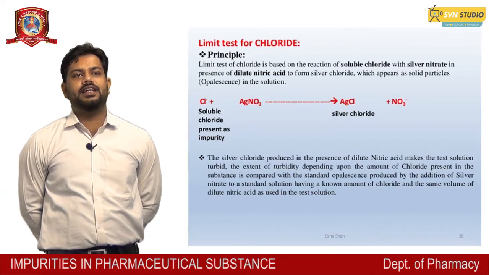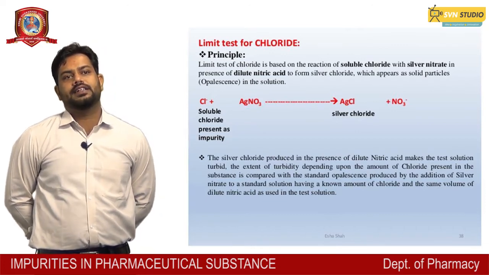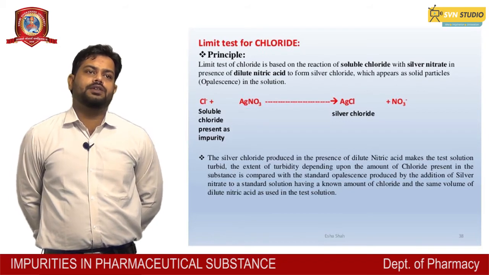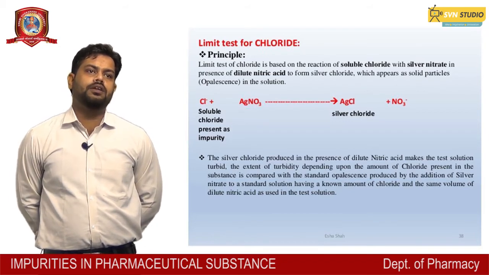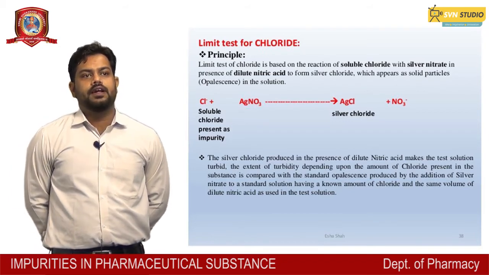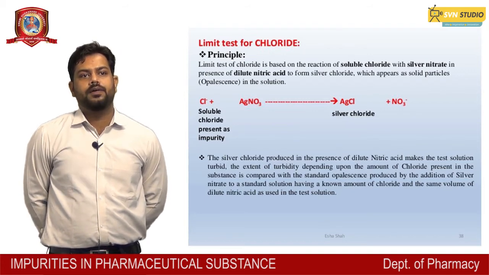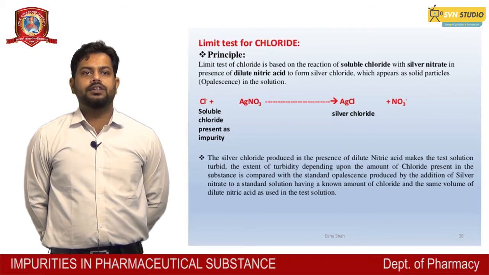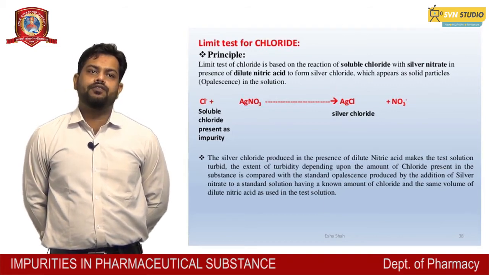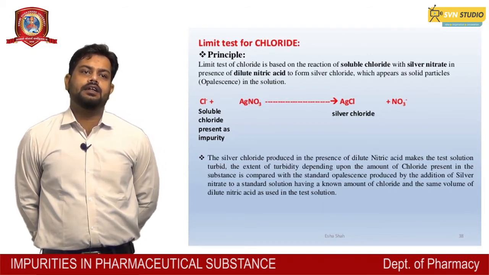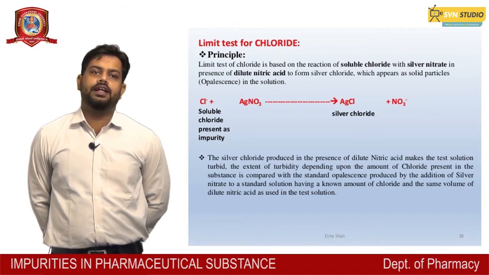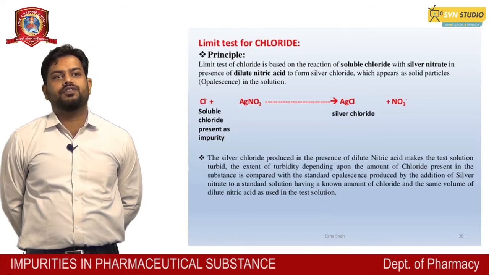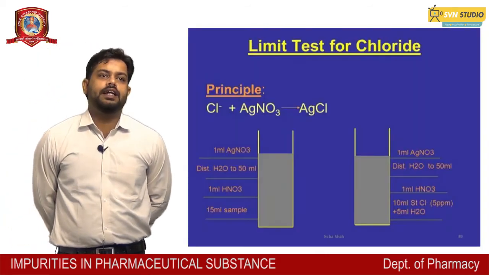When the opalescence is produced, the substance being tested in the Nessler cylinder should be found pure. That is, Cl plus AgNO3 gives rise to silver chloride plus nitrate. Cl is the soluble chloride present as an impurity. The silver chloride in the presence of dilute nitric acid makes the solution turbid. So the extent of turbidity formed shows the chloride present, compared against the opalescence produced on addition of silver nitrate.